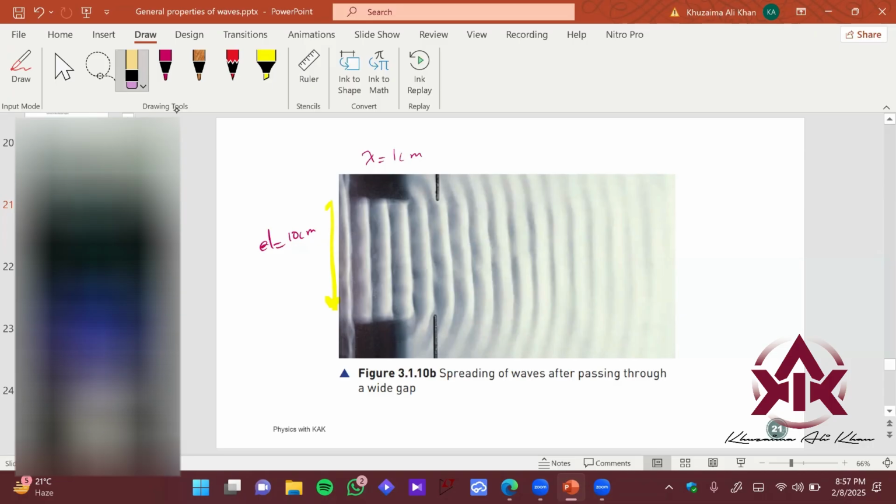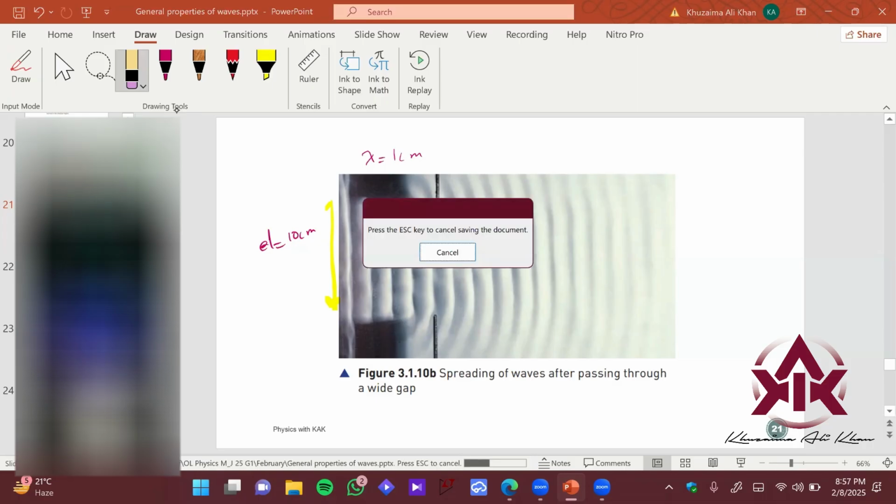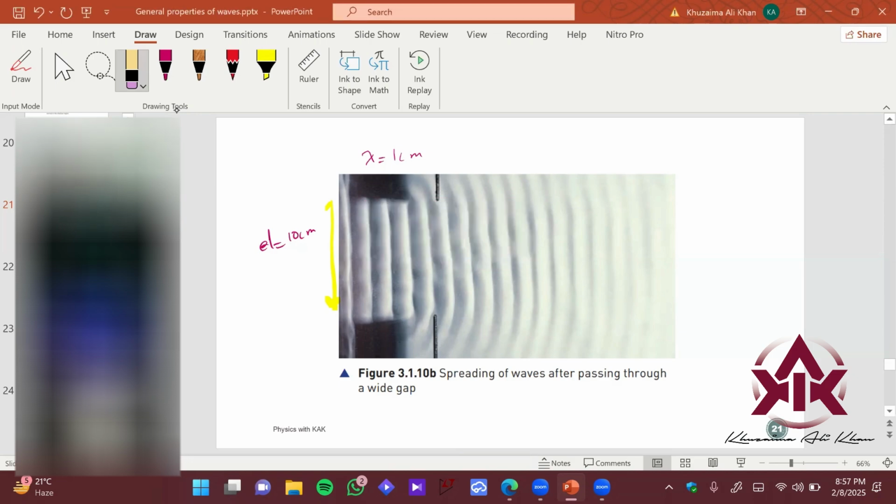If you now observe this, just observe the dark parts, that is the troughs. We can also create wavefronts using troughs. So is it causing a change in the wavelength? Let's compare one dark point to another dark point. Let me just draw it here.